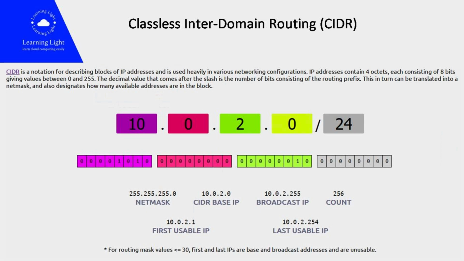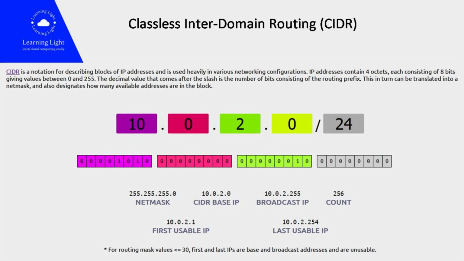Before going deep into different things on VPC, let's spend a few moments on CIDR. Classless Inter-Domain Routing is a method for allocating IP addresses for IP routing. The Internet Engineering Task Force introduced CIDR in 1993 to replace the previous classful network addressing architecture on the Internet. CIDR notation is a compact representation of an IP address and its associated network mask. The notation was invented by Phil Karn in the 1980s.